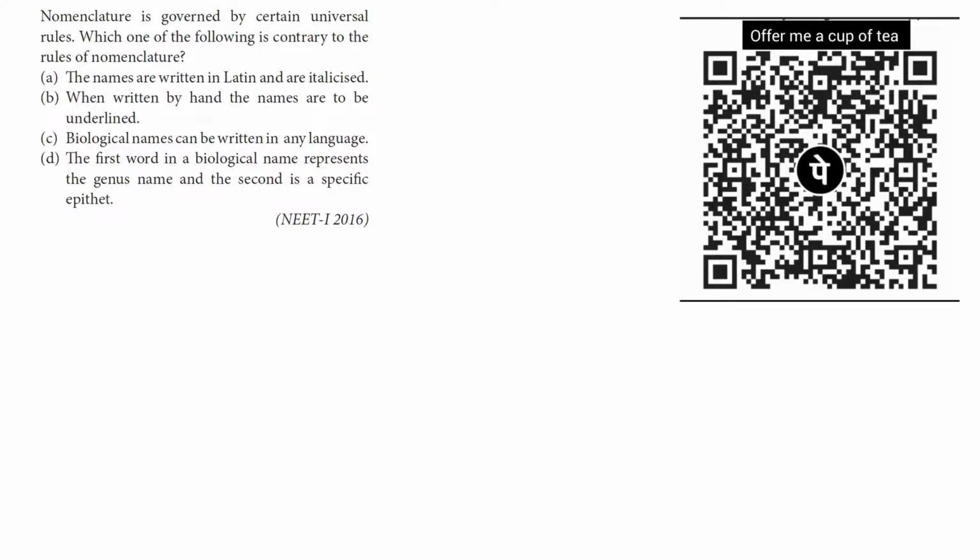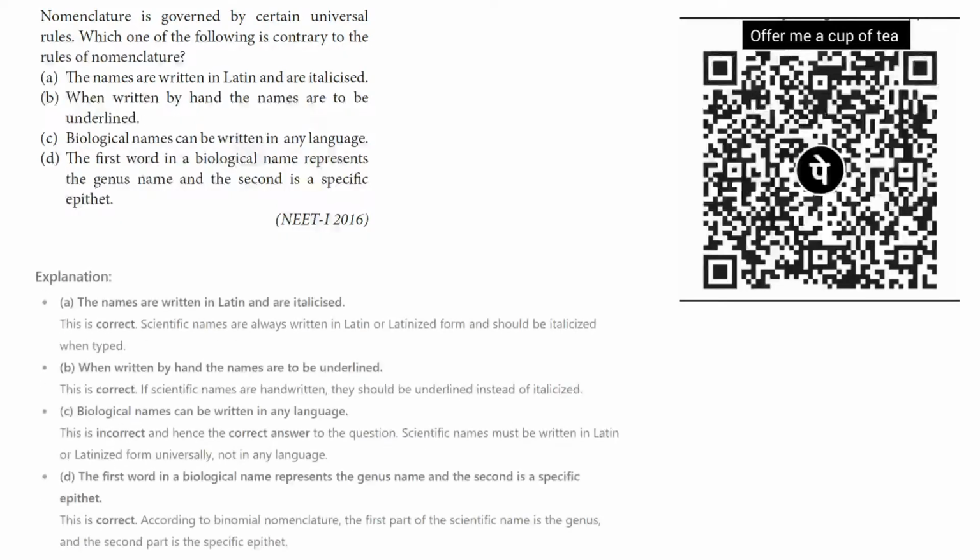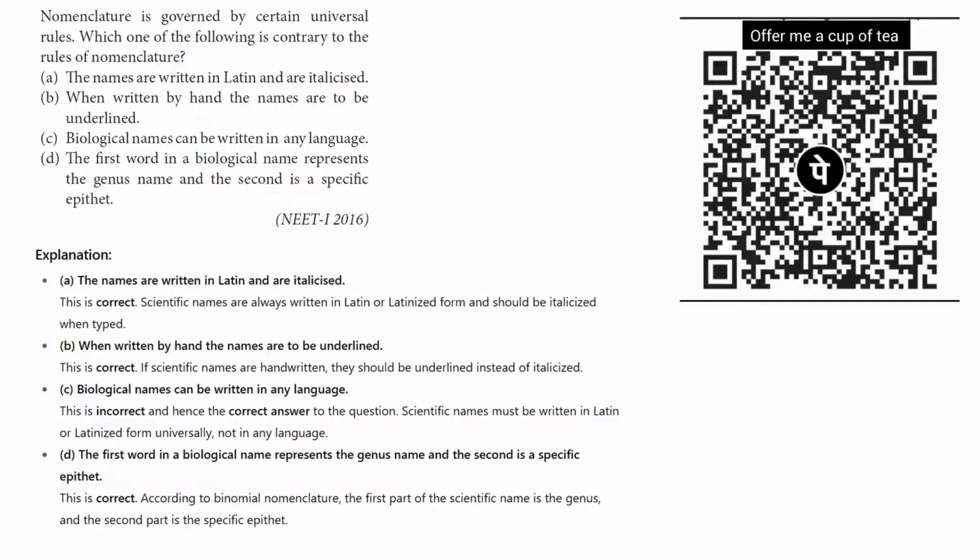So the first option, the names are written in Latin and are italicized. This is correct. Scientific names should always be written in Latin and italicized when typed. And option B, when written by hand, names are to be underlined. This is correct. When scientific names are written by hand, they should be underlined instead of italicized.